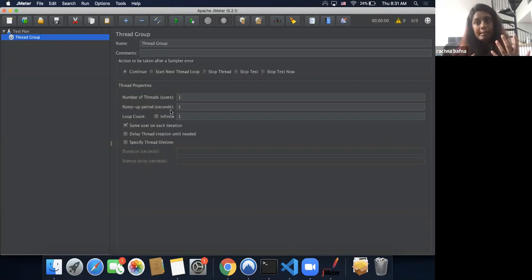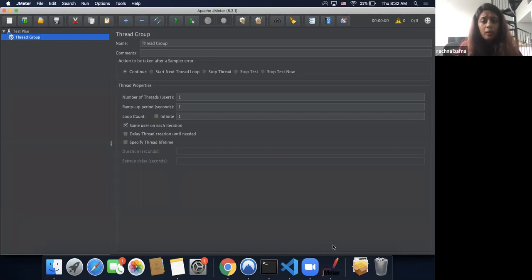So how do I create the load? I create load by creating virtual users. Those virtual users are nothing but real users, but automated. And this is the place where I mention how many users I want to create and how long they should be running the particular test for.